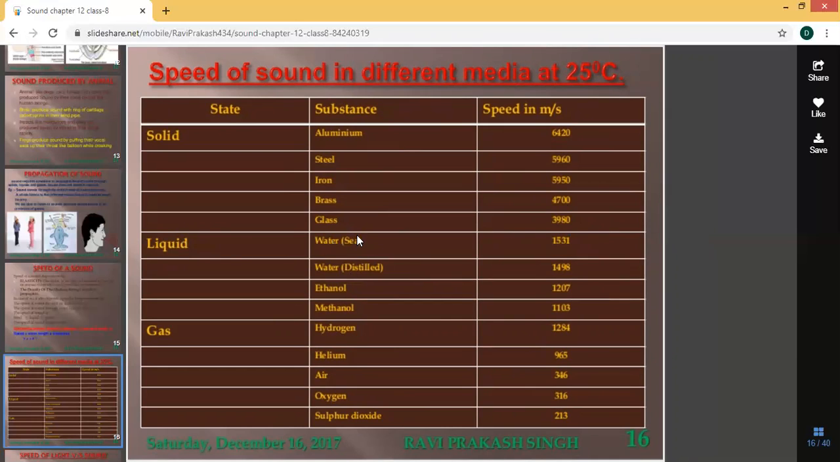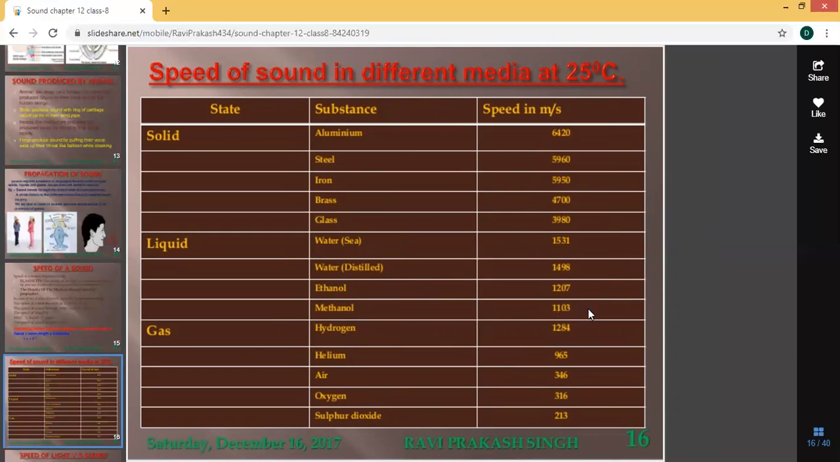This is seawater, distilled water, ethanol, methanol, like this. The speed differs. You can see different speed. For seawater 1531 meter per second, distilled water 1498 meter per second, ethanol 1207 meter per second, then methanol